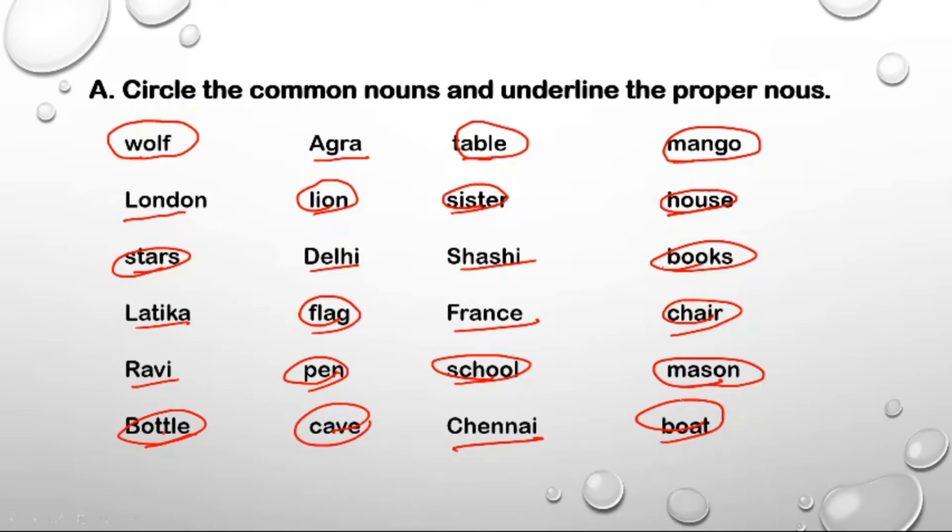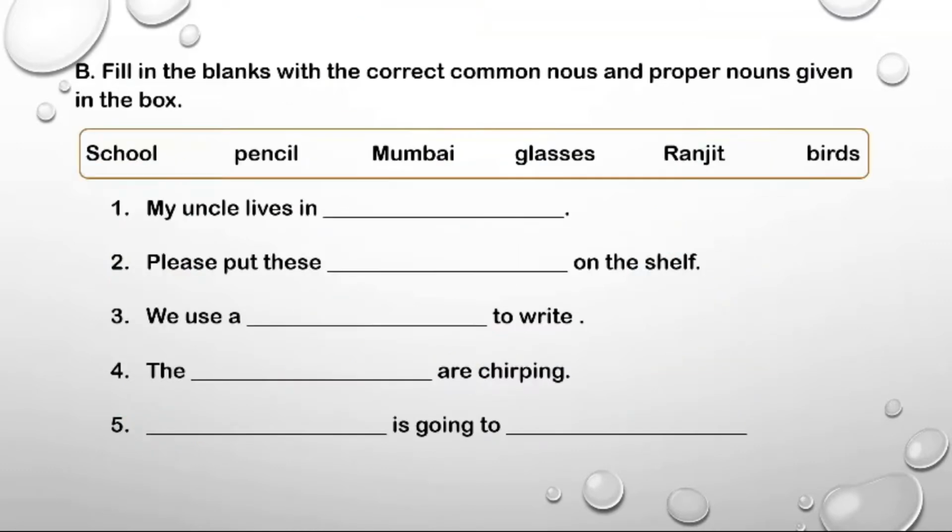Okay. Circle the common noun and underline the proper noun with a color pen. You can use any color pen or pencil like pink, yellow, whichever is your favorite, for underlining and circling the proper and common noun. Next, we will go to B part. Fill in the blanks with the correct common noun and proper noun given in the box.